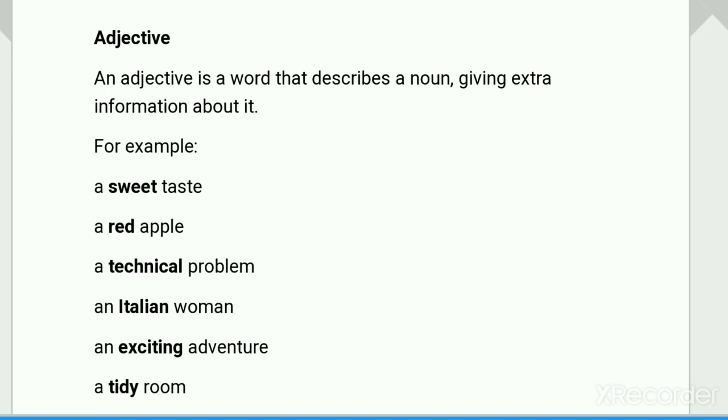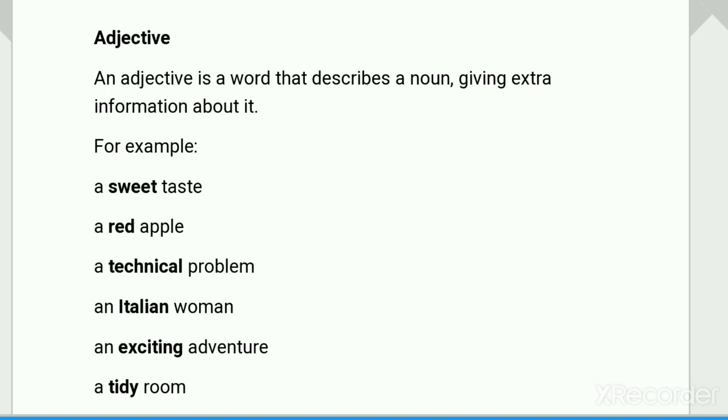An exciting adventure. The word exciting explains more about the word adventure. A tidy room. So the word tidy explains more about a room. So these are adjectives. Some more examples here are: